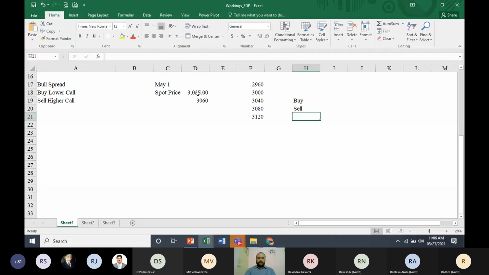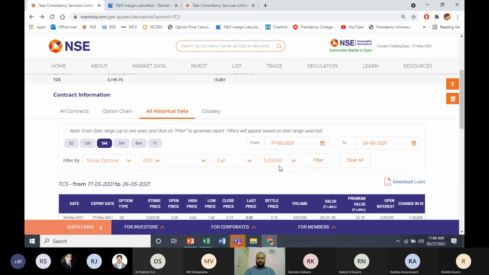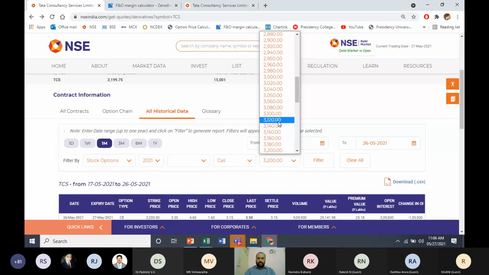The price is 3,037 on that day. Let's go back and check the price of the 3,040 and 3,080 call options on that day, that is, on 1st of May. Instead of 3,200, let us take the 3,040 call option.